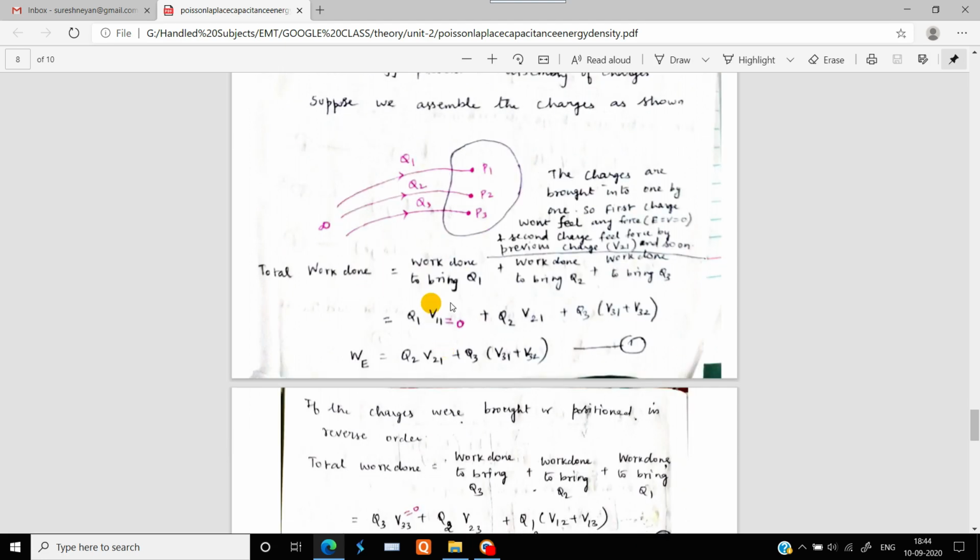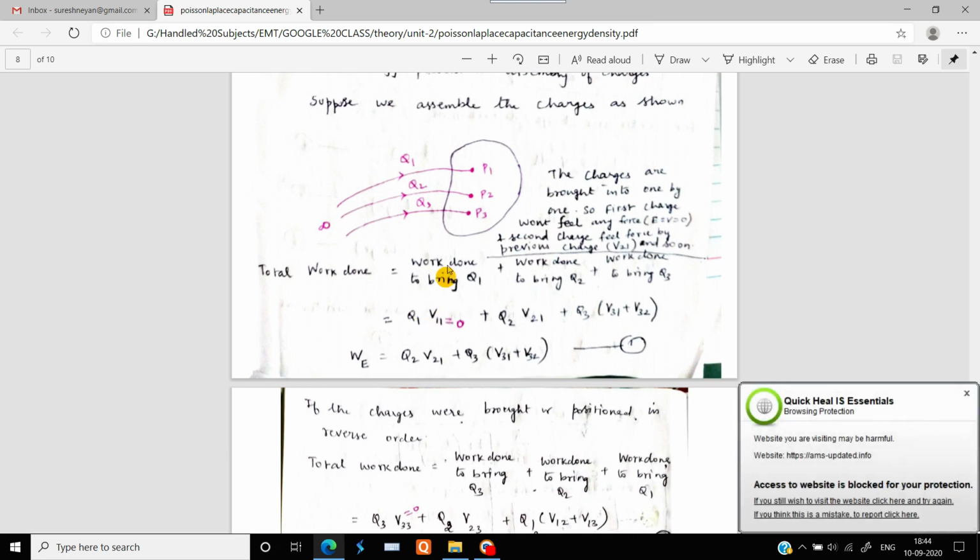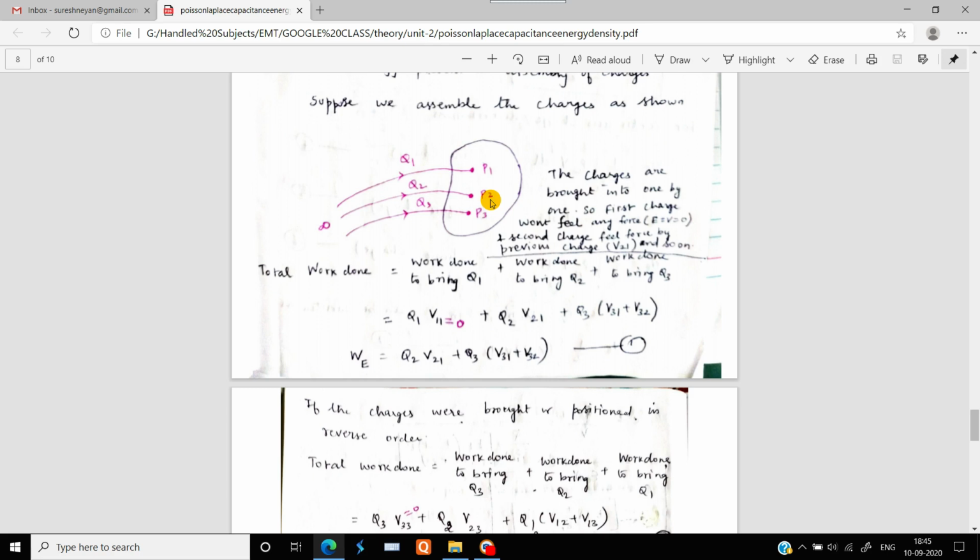So the work done to bring Q1 is going to be defined as Q1 into V11. V11 means the potential difference between the first charge in the assembly and the charge at infinity. For the second charge, the work done to bring Q2 is going to be equal to Q2 into V21, because V21 is the potential difference between the charge which is at P2 and the charge which is at P1.